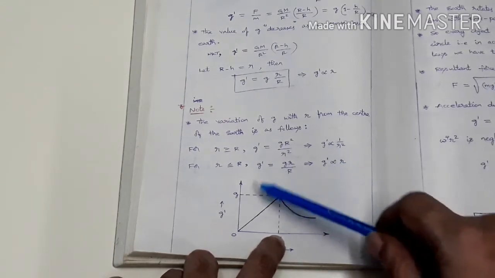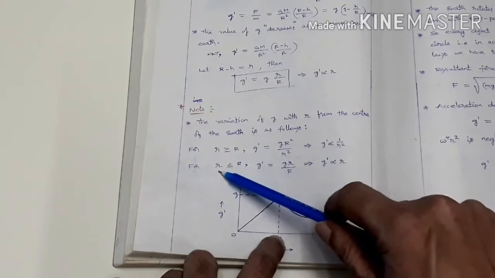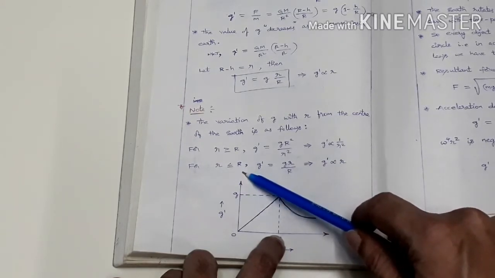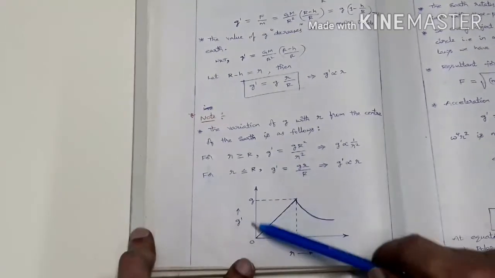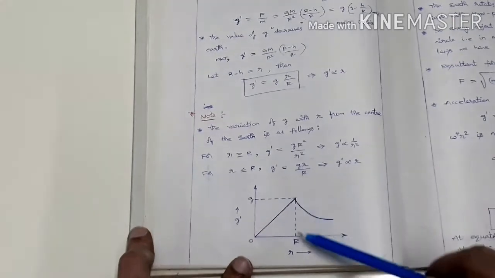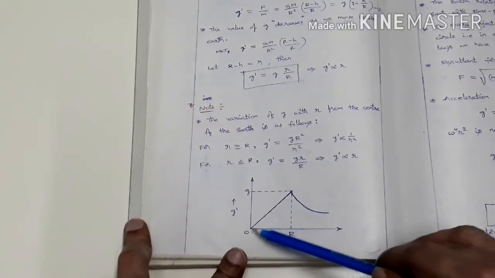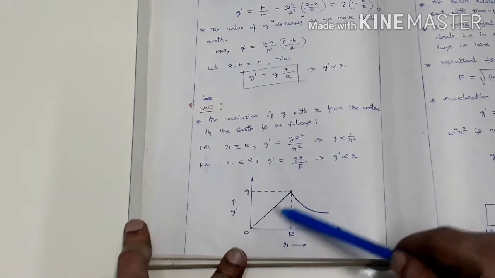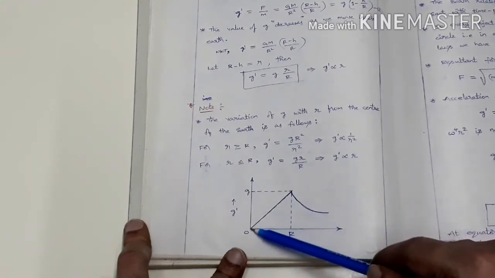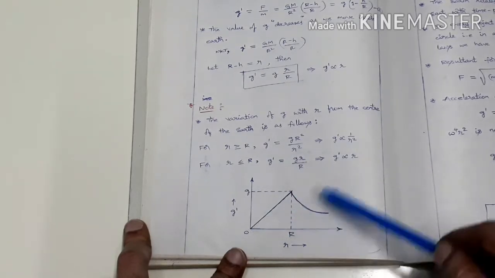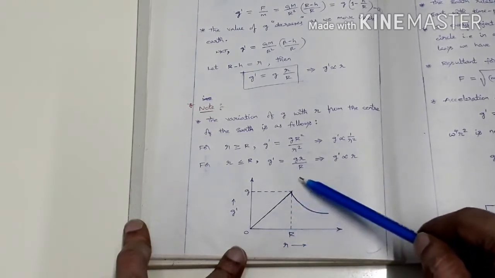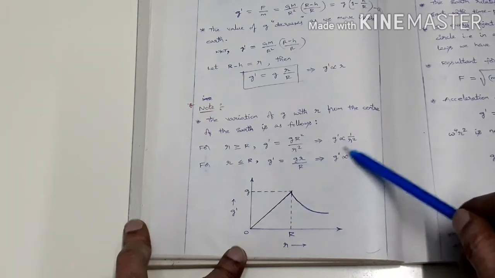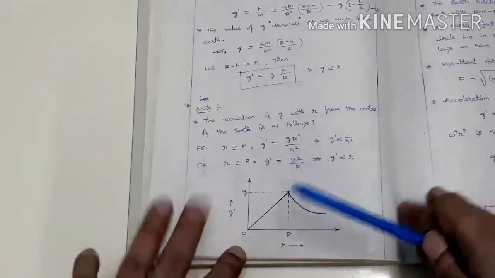Next one is inside the earth, when small r is less than or equal to R, that is, the radius is less than the radius of the earth. Inside the earth, g dash is directly proportional to r, that is, g dash is increasing. We are taking g dash on the y axis and small r on the x axis. From the center of the earth to the outer surface, g dash value is increasing with small r, because g dash is directly proportional to r, so we get a straight line like this. Here we draw a curve like this because g dash is inversely proportional to r square. So this is the graph regarding this.